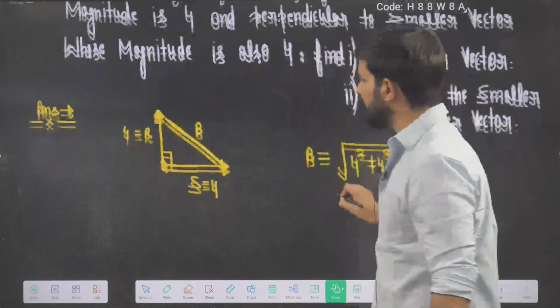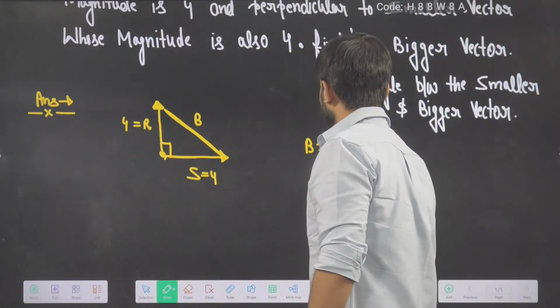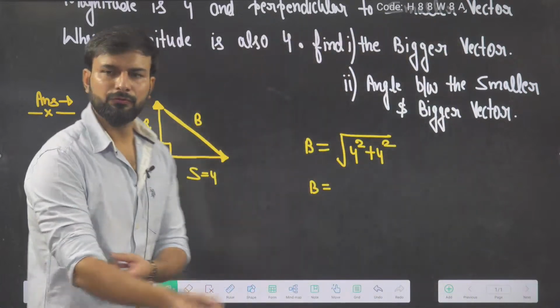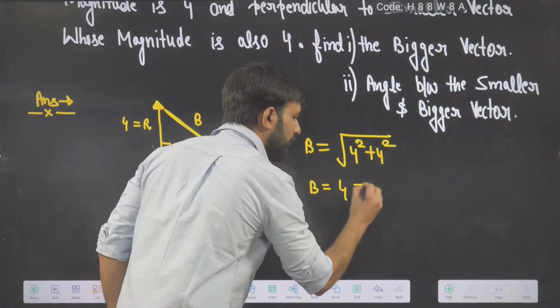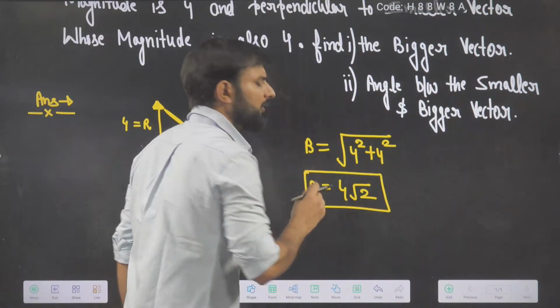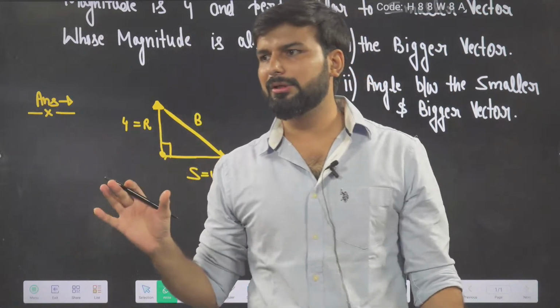So the answer comes out to be, 4 will come common, so you will get 4 root 2 units. This is the magnitude of the bigger vector. So is this clear to everyone, calculated correctly?